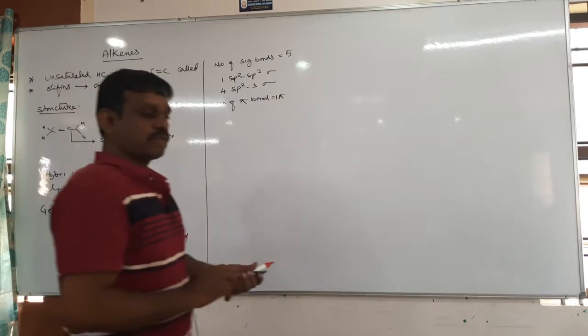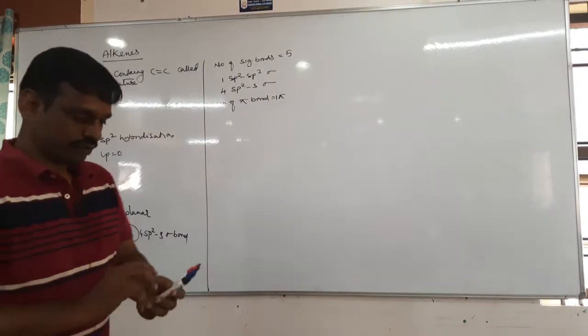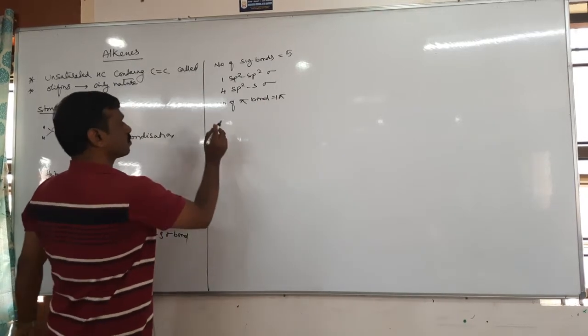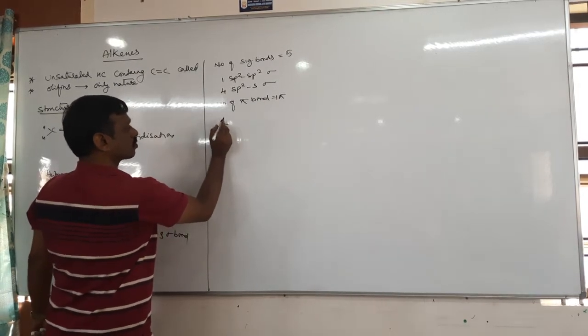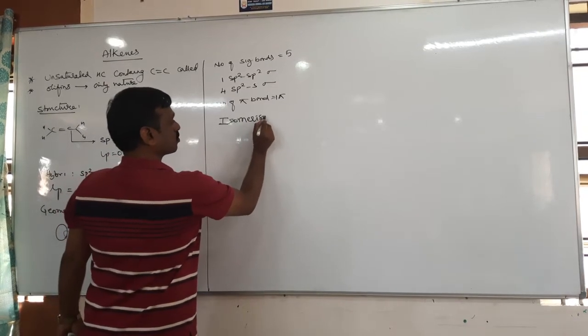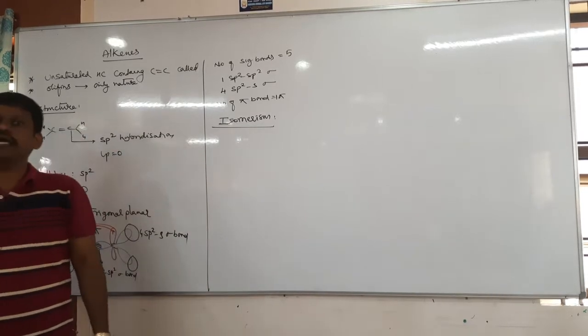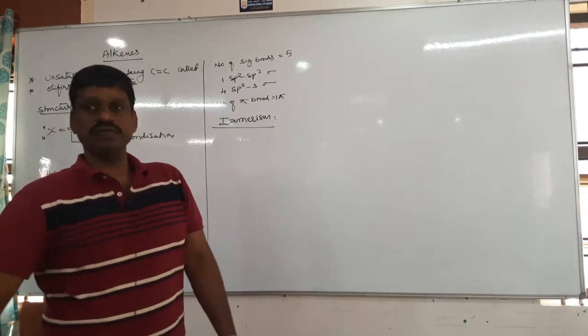Next is isomerism. Tell me, alkene can exhibit how many types of isomerism?